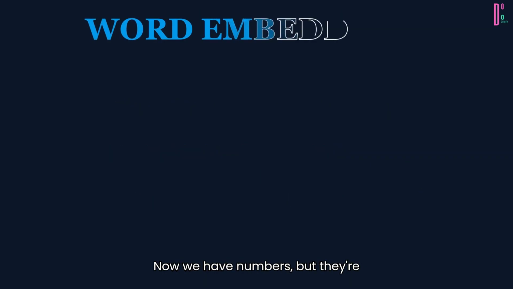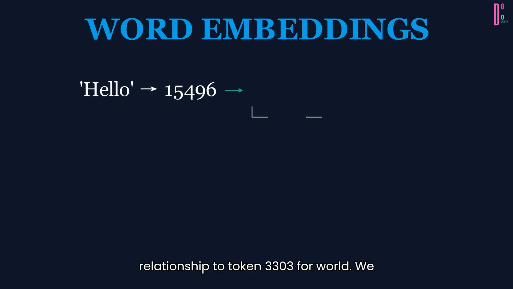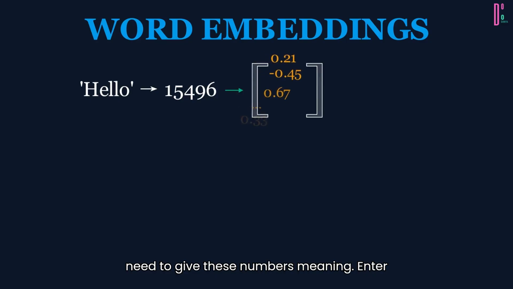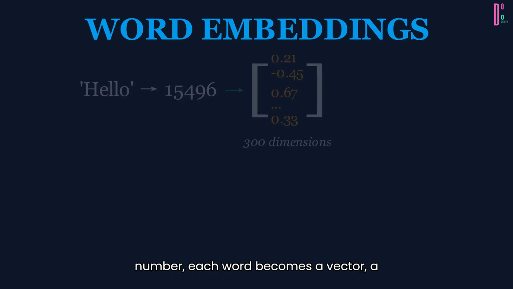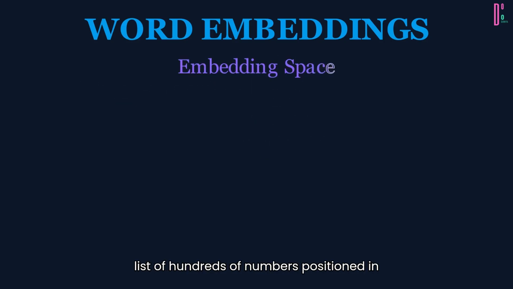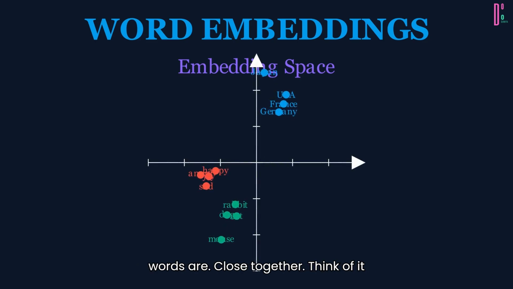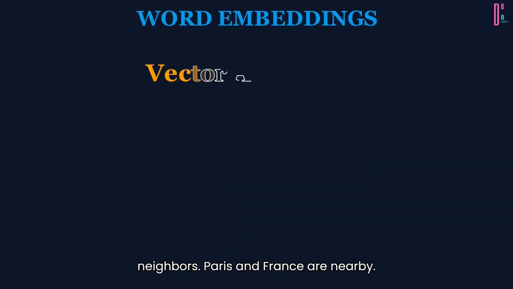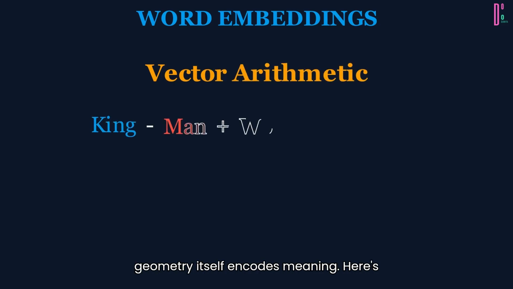Now we have numbers, but they're arbitrary. Token 5496 for hello has no relationship to token 3303 for world. We need to give these numbers meaning. Enter word embeddings. Instead of a single number, each word becomes a vector, a list of hundreds of numbers, positioned in a high-dimensional space where similar words are close together. Think of it like a map. King and queen are neighbors. Paris and France are nearby. Happy and joyful almost overlap. The geometry itself encodes meaning.